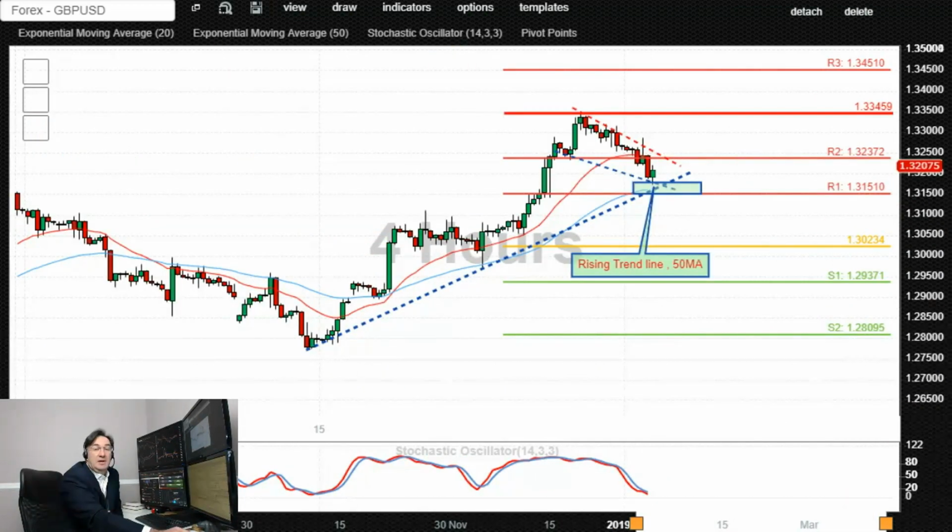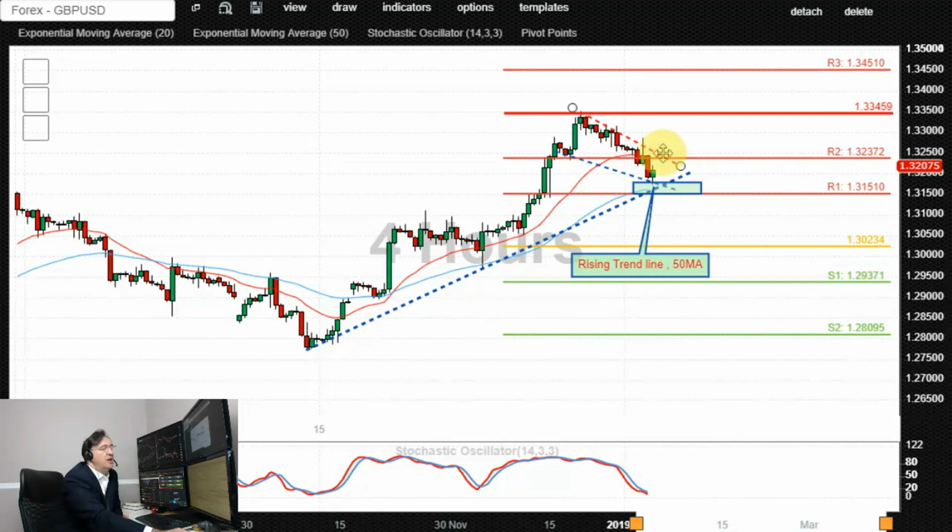Cable appears to be moving higher from the intraday point of view. It's creating a sequence of higher highs and higher lows. It's initially supported by this rising support trend line and also the 50 period moving average in the 4 hourly. The big level for the bulls at the moment is at 1.3150. They appear to be in control above that level, potentially looking for a confirmed breakout higher above the initial resistance at 1.3240.